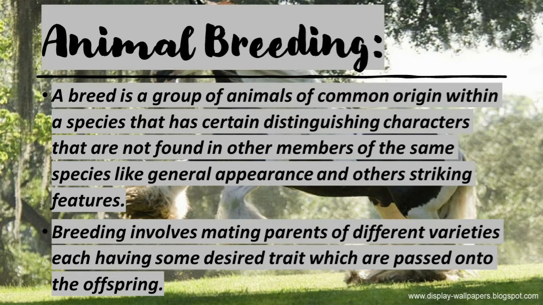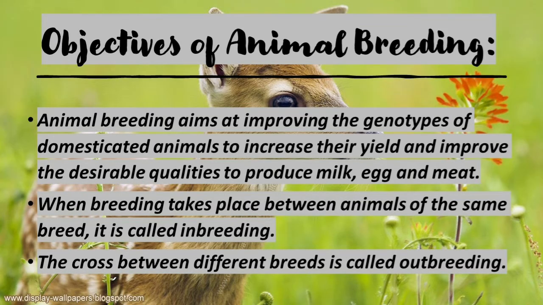Then, breeding. Breeding involves mating patterns of different varieties, each having some desired trait which is passed on to the offspring. Okay, next we pass on to objectives of animal breeding. Animal breeding aims at improving the genotypes of domesticated animals to increase their yield and improve the desirable qualities to produce more milk, egg, and meat. When breeding takes place between animals of the same breed, it is called inbreeding.